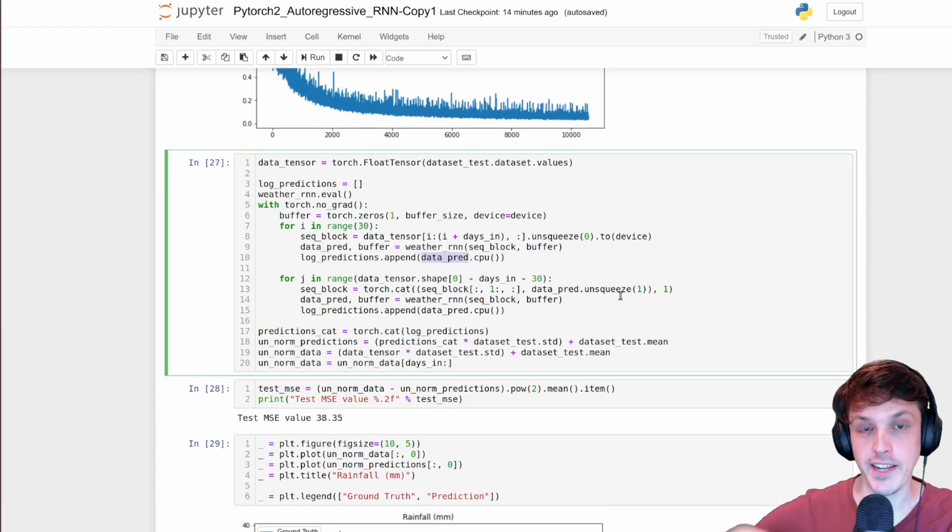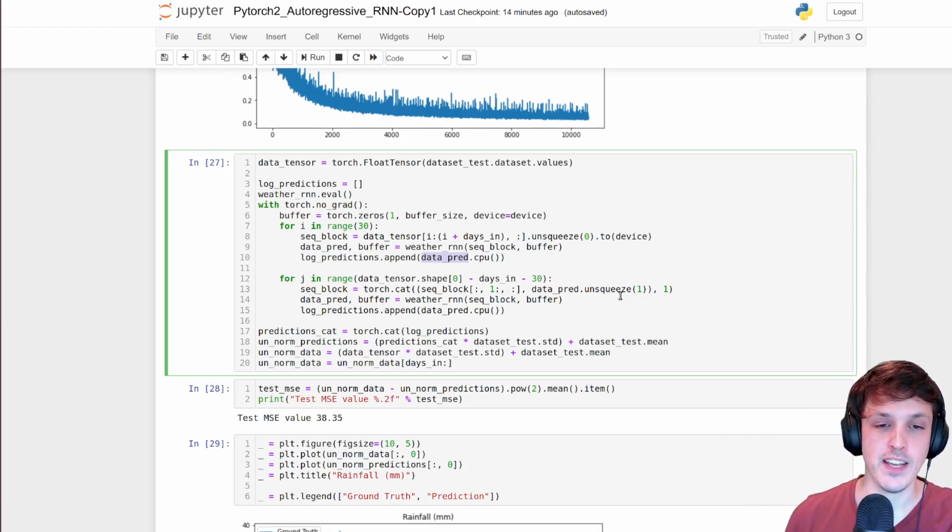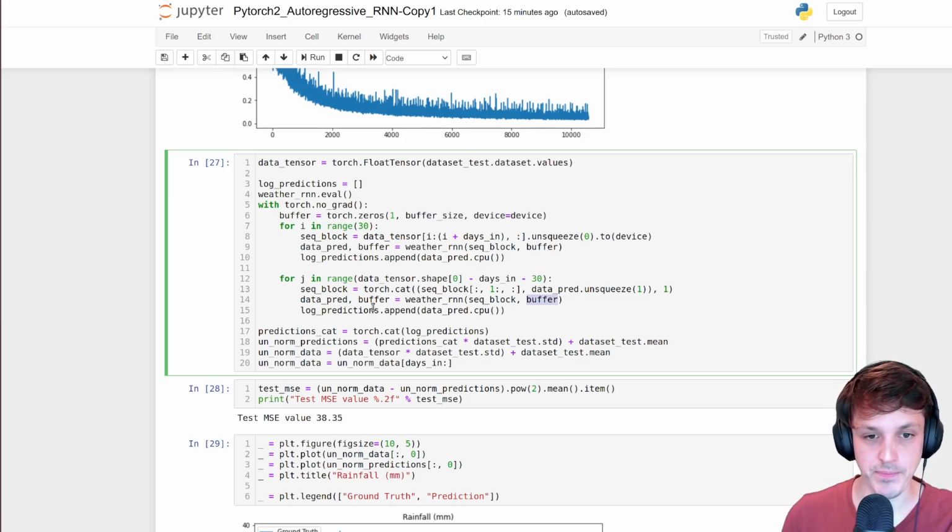Then if we want to start feeding predictions back into itself, say we've only got the last 30 days, we want to now predict into the future, what we can do is we now feed the predictions back into itself, and we use the buffer from this stage. We don't really initialize it. We use the buffer from that, which has the sort of summary of those 30 days. And we predict and feed those predictions back in as an input, and we recreate that buffer.